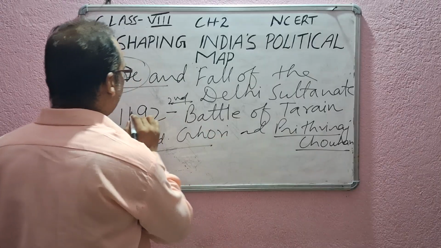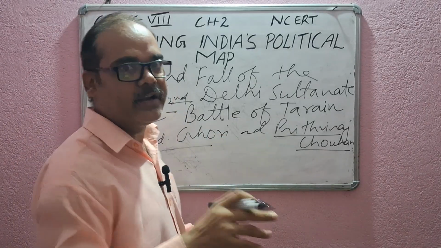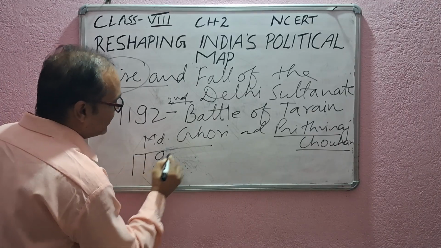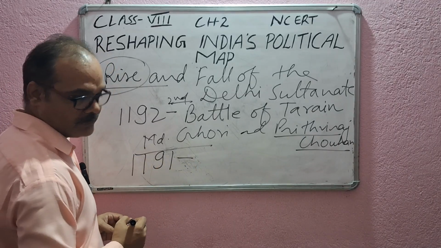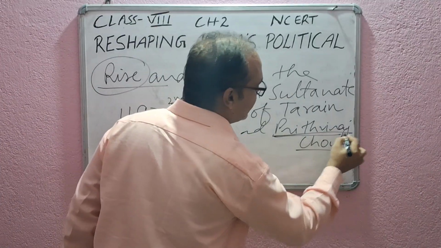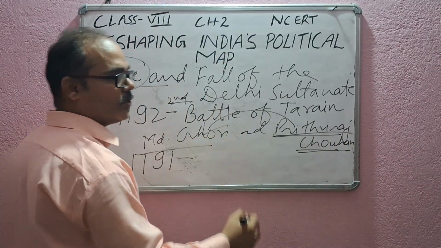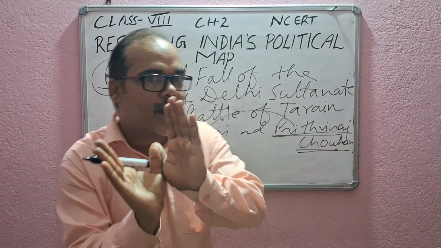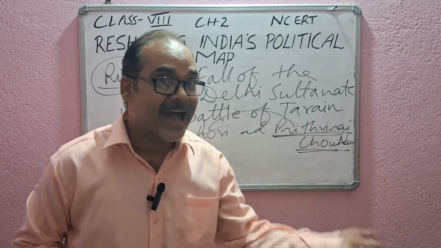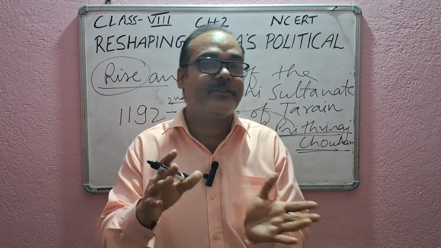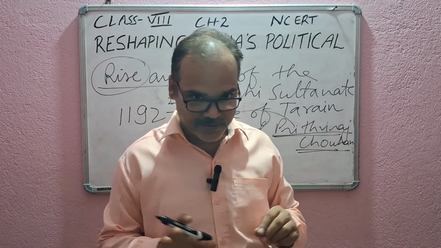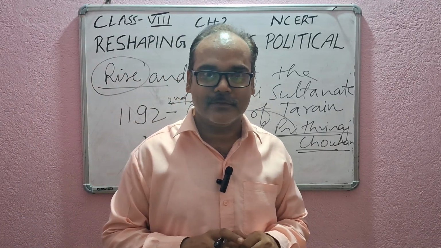But in the book, the first battle is not mentioned right now. So we should know that in 1191, in the first battle of Tarain, Prithviraj Chauhan defeated Muhammad Gauri. And in 1192, Muhammad Gauri defeated Prithviraj Chauhan. Understood?